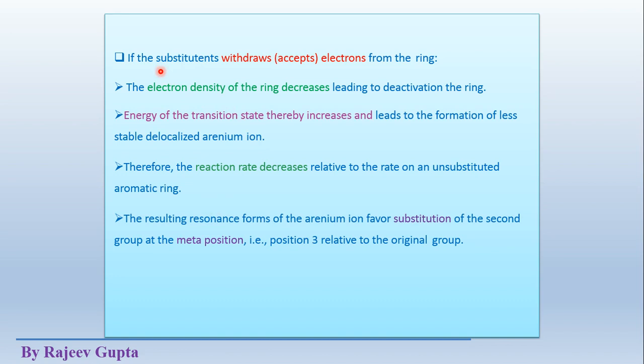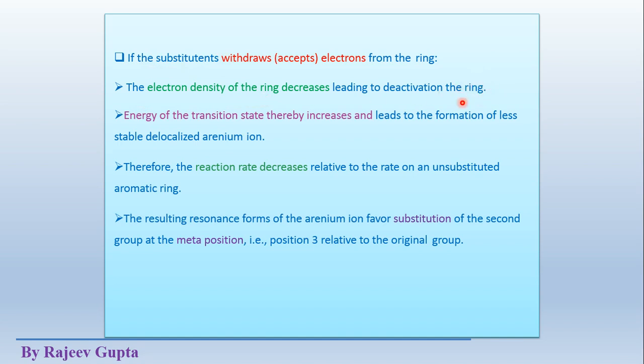Now we come to the electron withdrawing groups, substituents which withdraw or accept electrons from the ring. These type of substituents make changes in this ring, as shown in these points. The substituent decreases electron density inside the ring system.